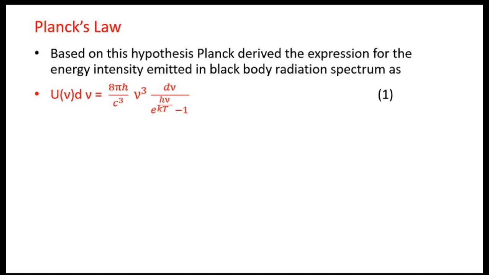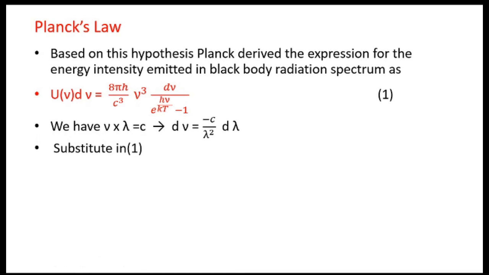emitted in the black body radiation spectrum, and the energy intensity emitted was given by u(ν)dν = (8πh/c³) ν³ dν / (e^(hν/kT) − 1), which is given by equation 1. This is the energy emitted within the frequency range ν and ν + dν. In this small frequency range, the energy emitted is u(ν)dν.